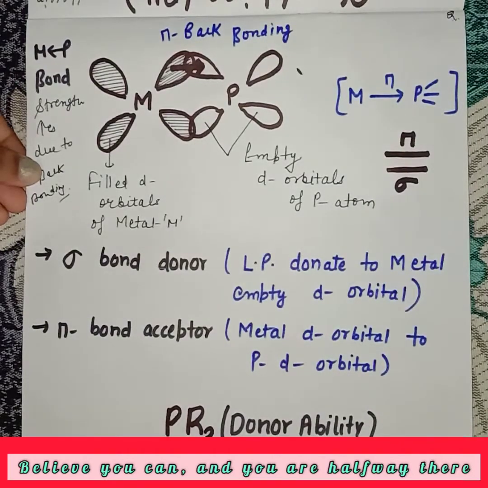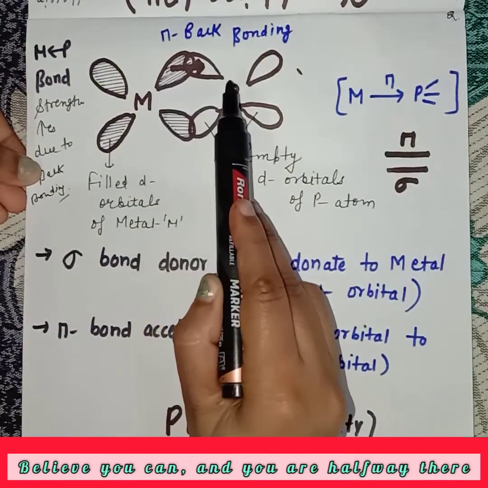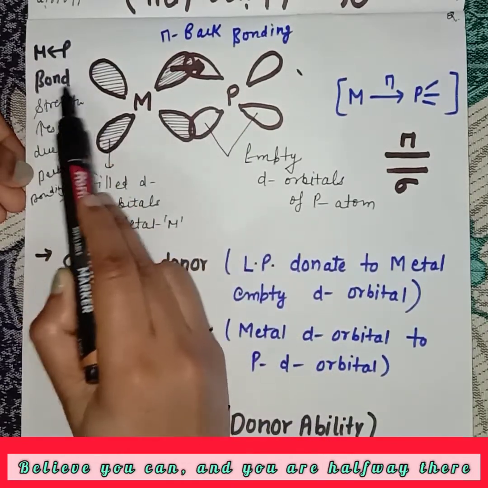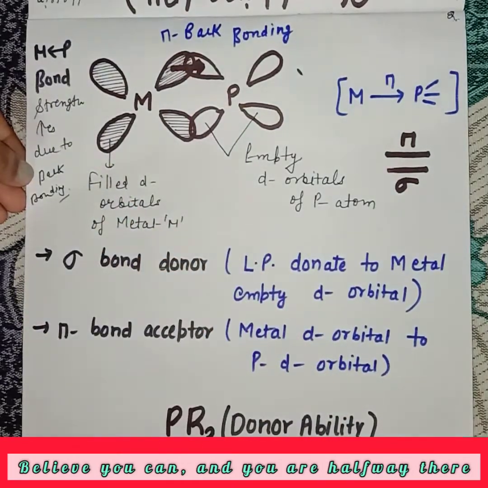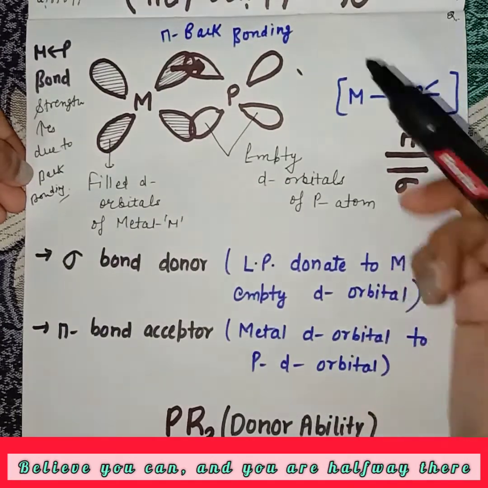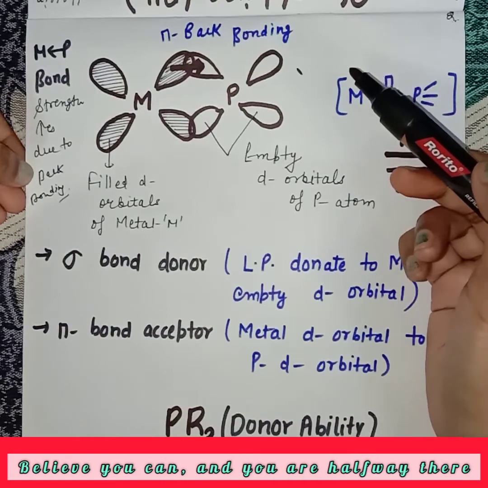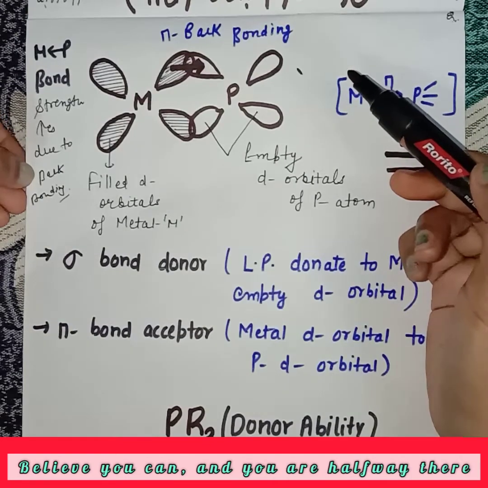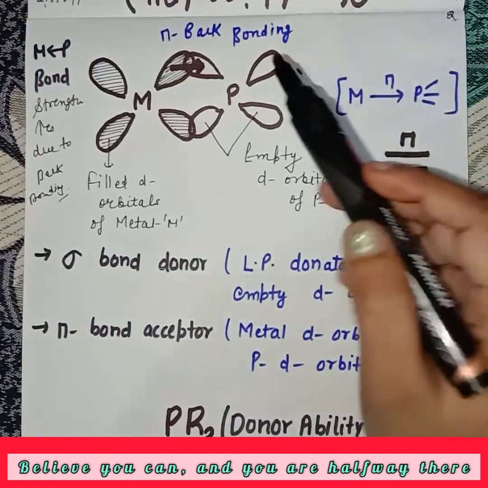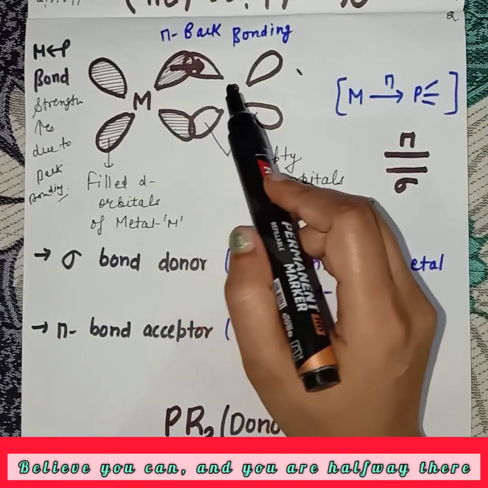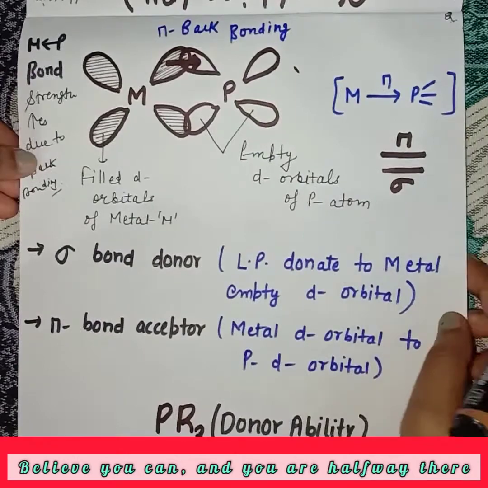Due to back pi bonding, the strength of the M-P bond increases. We discussed this in previous videos on bonding in metal carbonyls and metal nitrosyls.